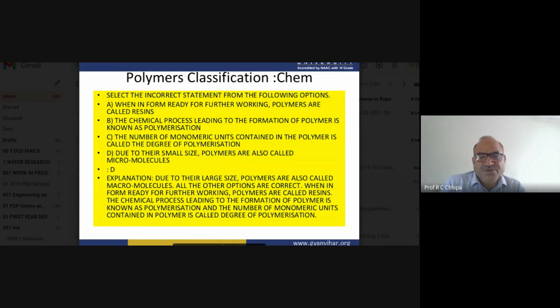Due to their large size, polymers are also called macromolecules or high molecular weight compounds. Whatever we have already discussed, high molecular weight compounds can be formed. Ethylene has a molecular weight of 28, and when it undergoes the process of polymerization, the number of repeating units contained in the polymer is the degree of polymerization.